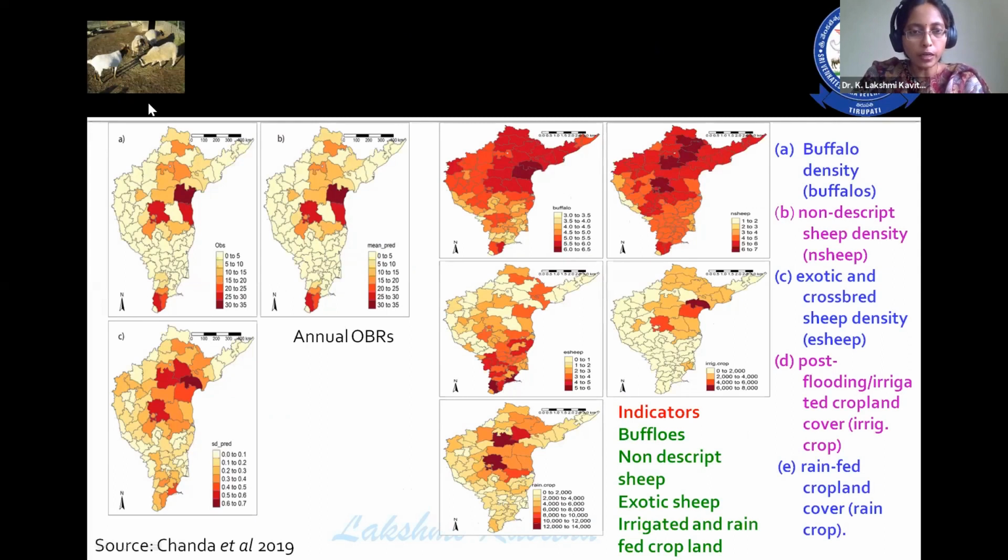So this is the first picture. You are observing annual outbreaks of blue tongue. And in the second picture, they have taken the indicators. So these indicators are buffaloes. Then next one is the non-dip sheep, exotic sheep, irrigated crop area, and rain-fed areas. These are the indicators that they have taken, and they observed that buffalo density is one of the factors that is favoring the blue tongue spread. That is the reason why they are telling composition of livestock. So not only sheep, what are the other animals that are there in that particular farm is also very, very important for the blue tongue control programs.